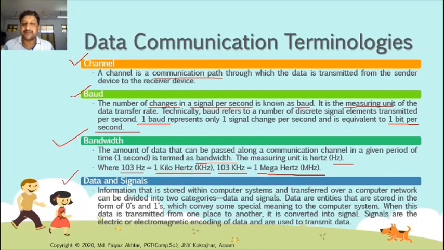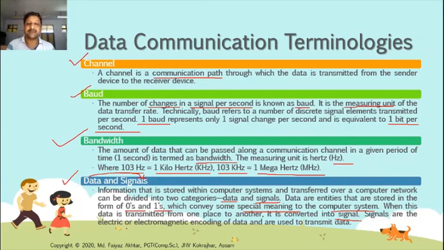Now data and signals. Information that is stored within a computer system and transferred over a computer network can be divided into two categories: data and signals. Data are entities that are stored in the form of 0 and 1, which convey some special meaning to the computer system. When this data is transmitted from one place to another, it is converted into signals.